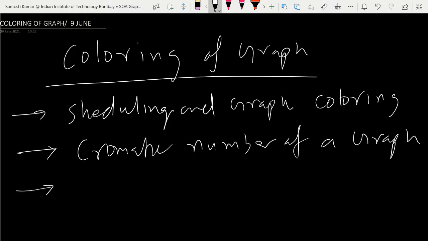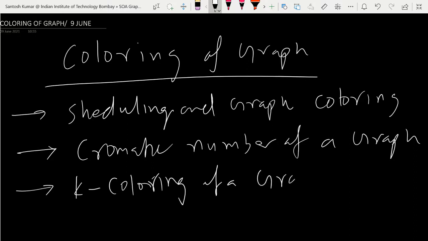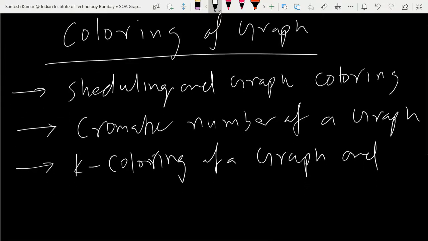And then if time permits, we can also discuss k coloring of a graph and k colorable graph.